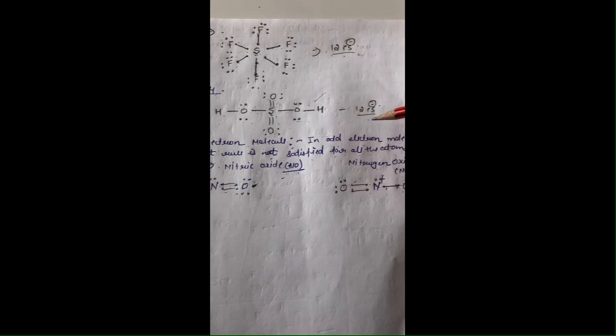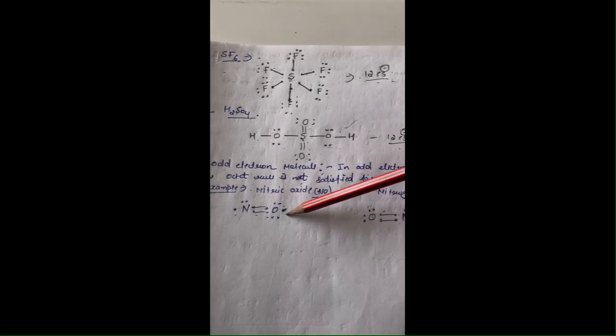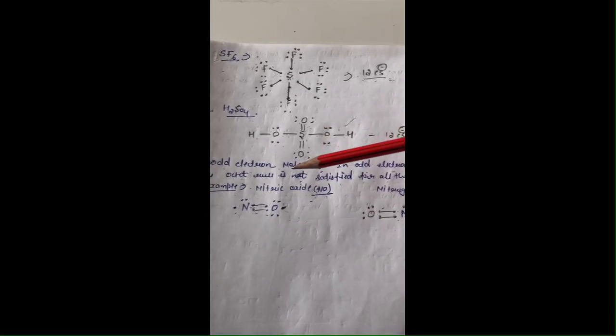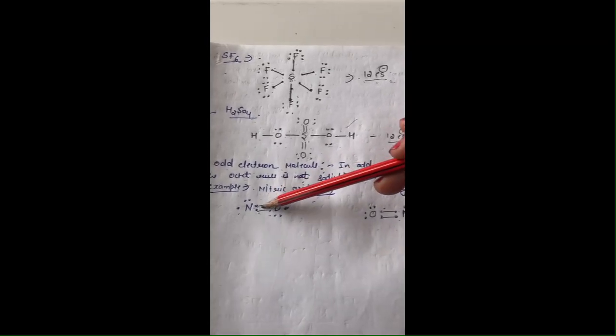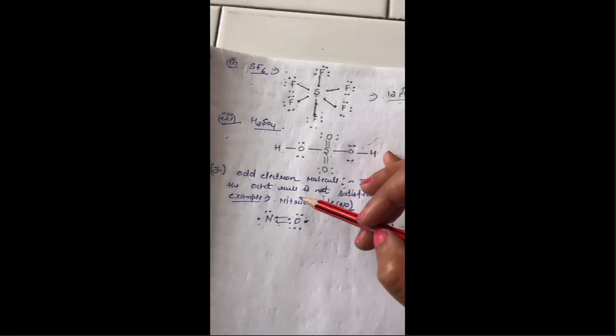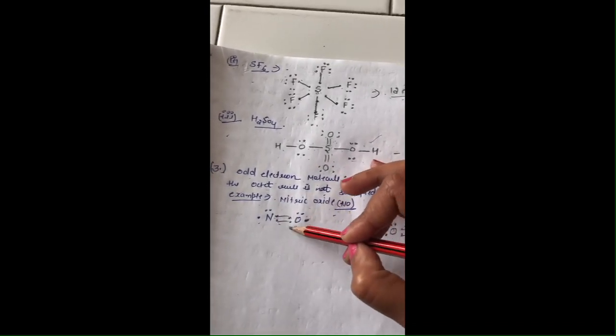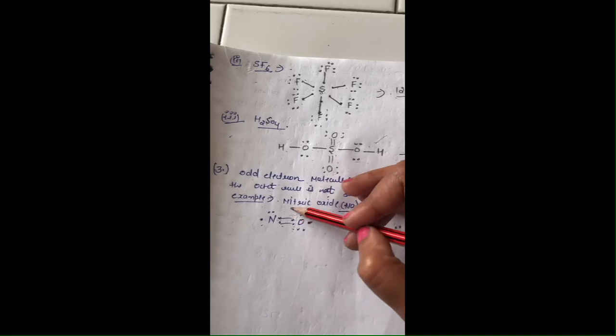Clear? So the third is odd electron molecules. In odd electron molecules, the octet rule is not satisfied for all the atoms. Clear? Here you can see that for oxygen you can expect the octet rule is followed, but for nitrogen it is not. In the case of nitric oxide, the number of electrons involved in bonding is totally 7: 1, 2, 3, 4, 5, 6 and 7 electrons.